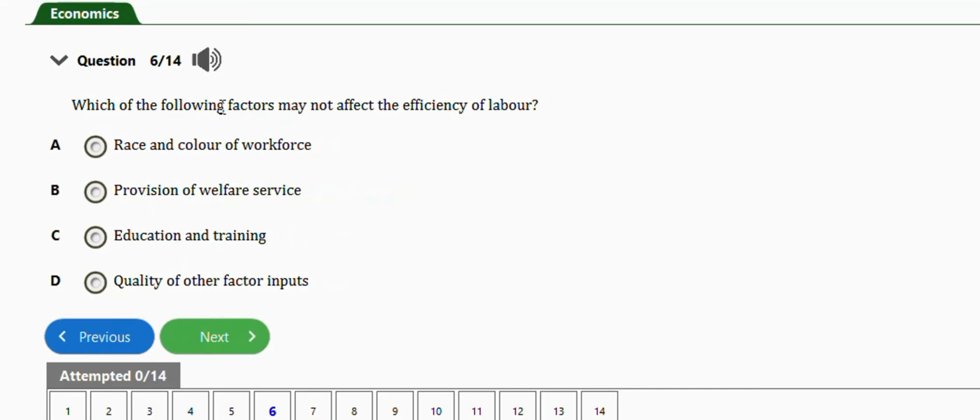It says, which of the following factors may not affect the efficiency of labor? We have race and color of workforce, professional welfare services, education and training, quality of other factors improved. The right answer is option A, which is the exception that will not affect the efficiency of labor, race and color of workforce. Next question is this one.